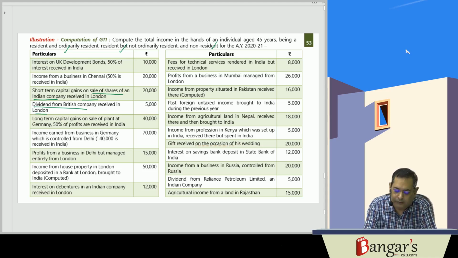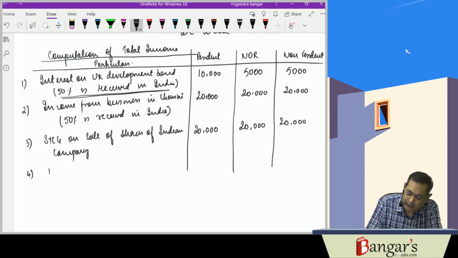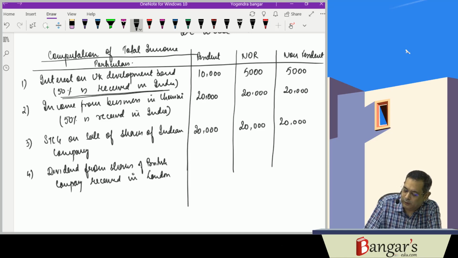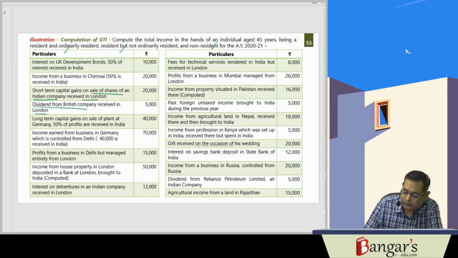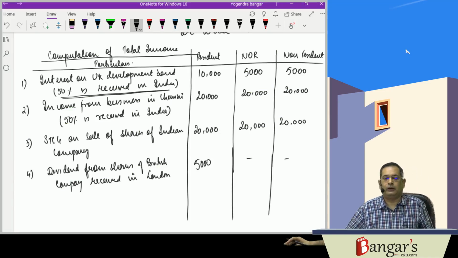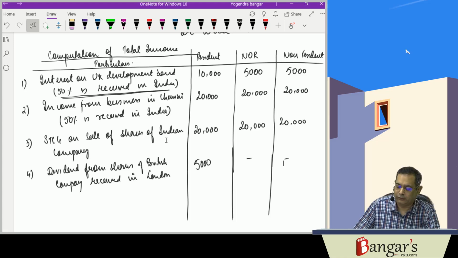The same, 5,000 rupees, will be taxable only in case of a resident. It won't be taxable in case of NOR, and it won't be taxable in case of NR.